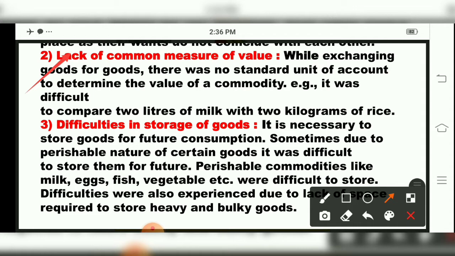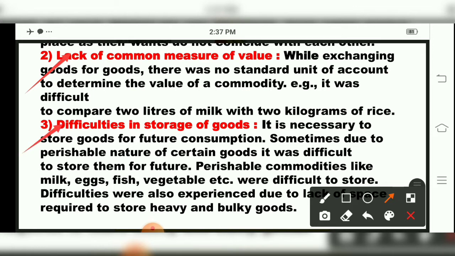But for the barter system, it was goods for goods. So no value was there, no standard measurement, no determination of a commodity's value. It was difficult to compare 2 liters of milk with 2 kilograms of rice. This was the lack of common measure of value in exchanging goods for goods. There was no standard unit of account, and to determine the value of a commodity was very difficult.